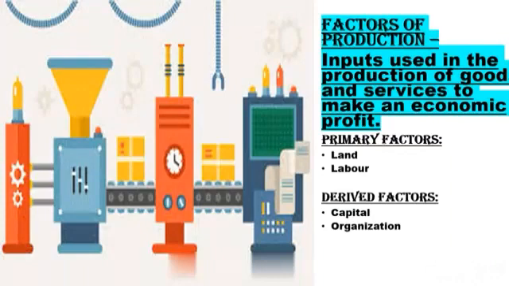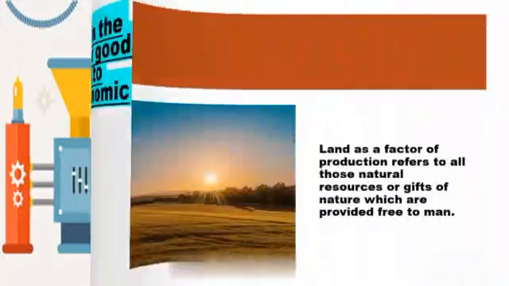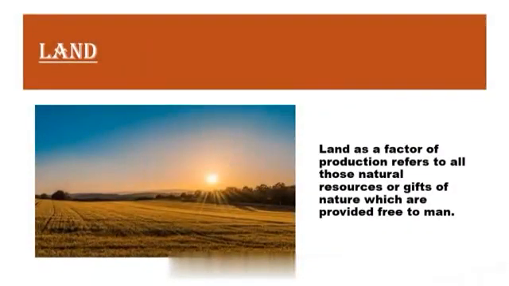Primary factors are land and labor. These are naturally given and without them, no goods can be produced. Derived factors are capital and organization. These derived factors, when combined with the primary factors of production, raise total production. Now, let us study about each factor in detail.